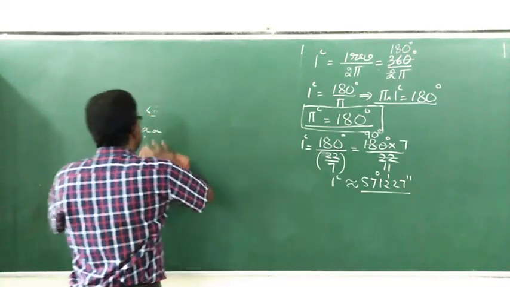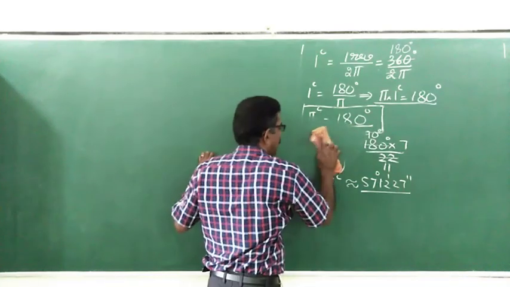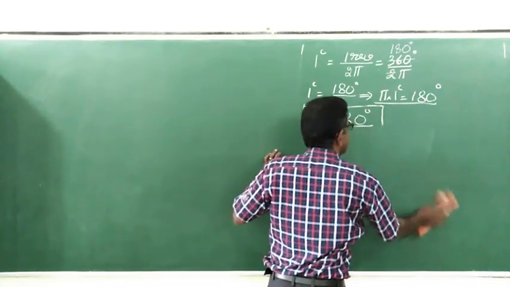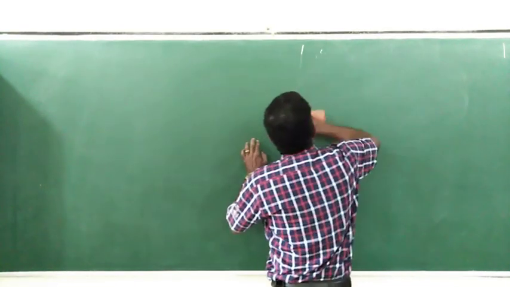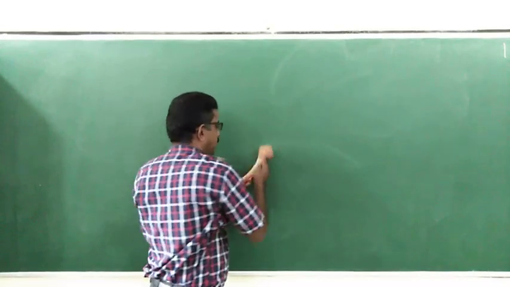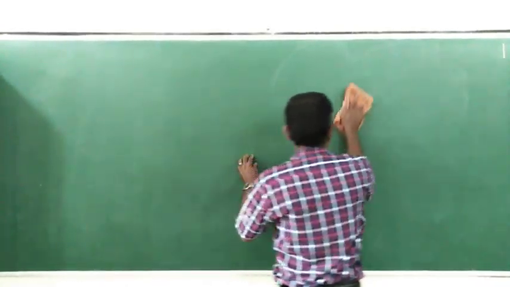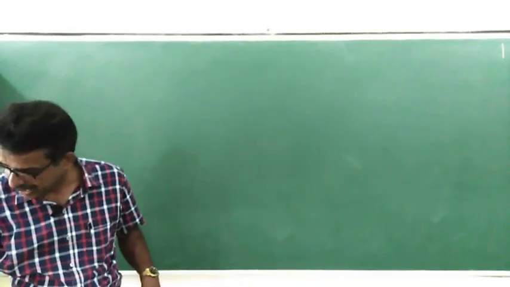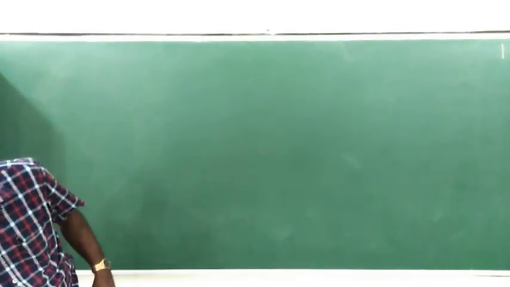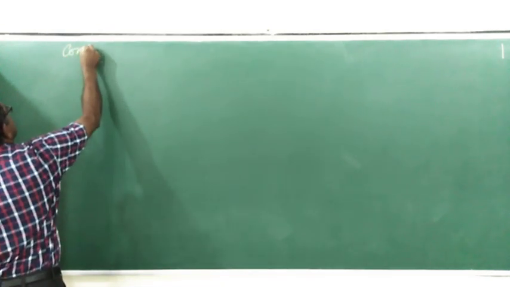There are some standard angles given, where you get an idea about how to convert some of the standard angles from degrees into radians as well as radians into degrees. How one can convert one system into the other system. So we'll begin with conversion of angle. Let me write conversion.